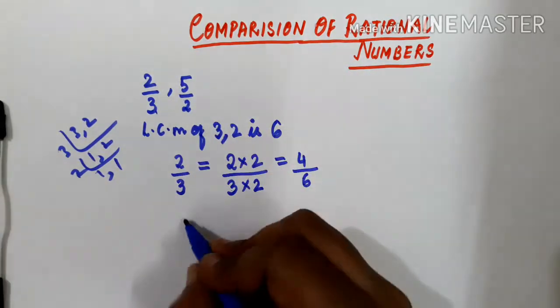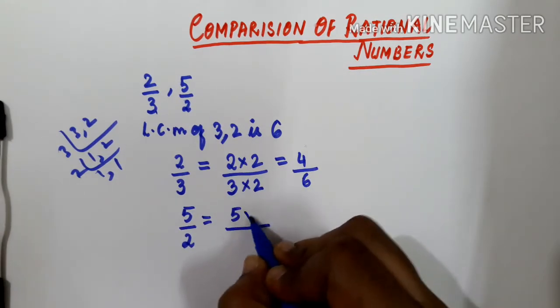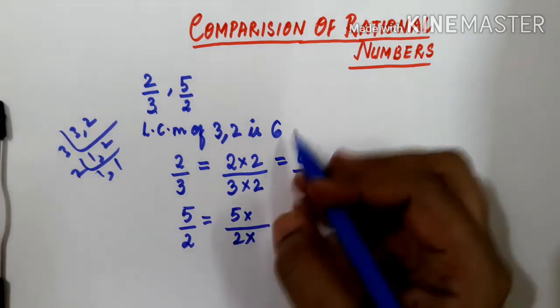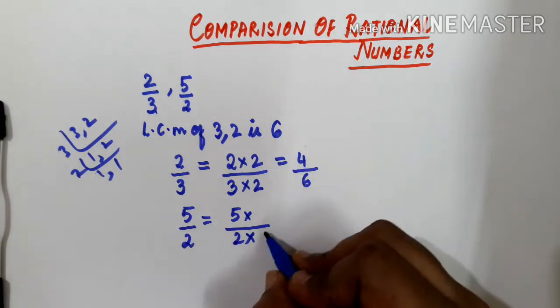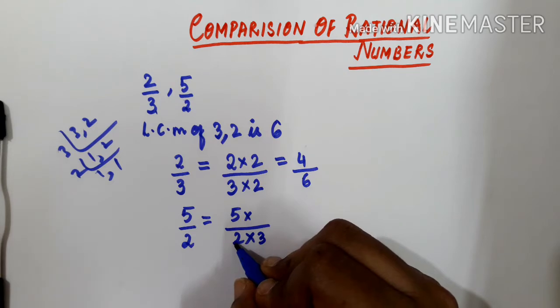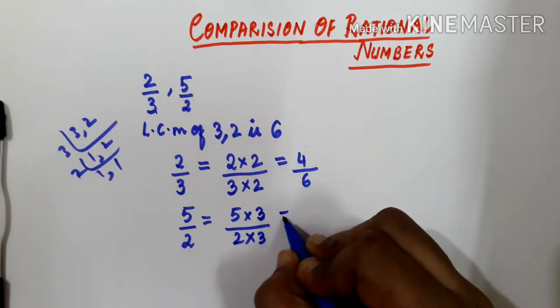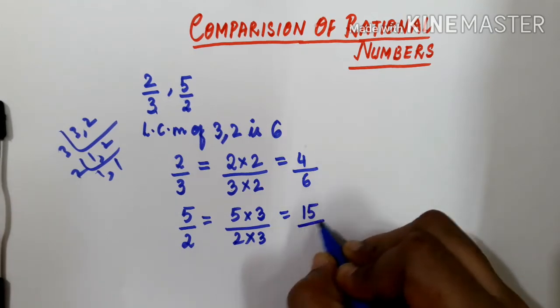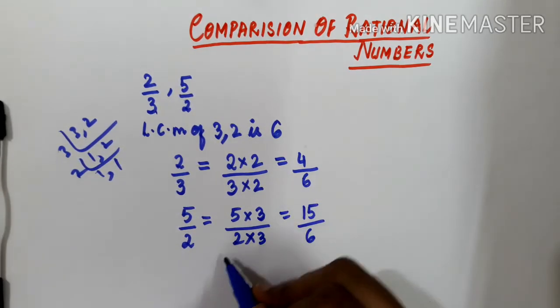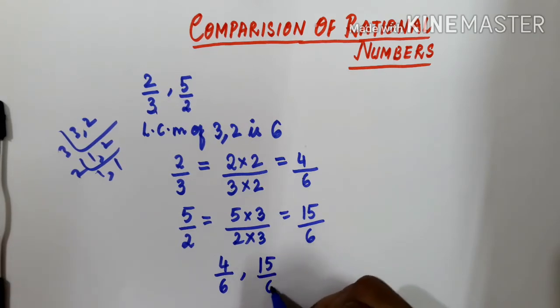In the same way, take 5 by 2. 2 into what will give you 6? 2 into 3 is 6. So this 3 you multiply with the denominator as well as the numerator. 5 threes are 15, divided by 2 threes are 6. Now we have the rational numbers 4 by 6 and 15 by 6.